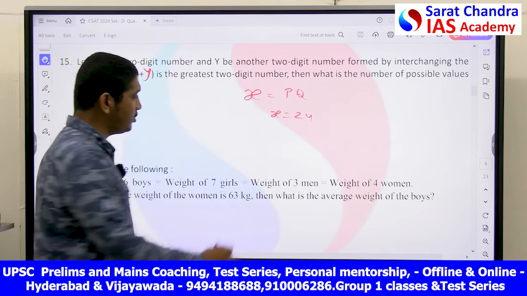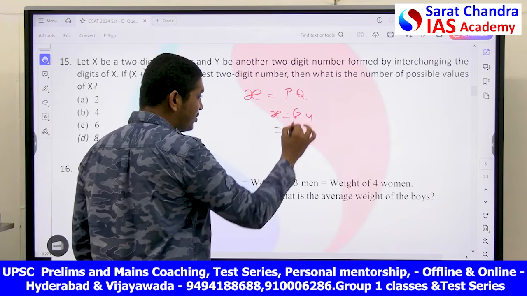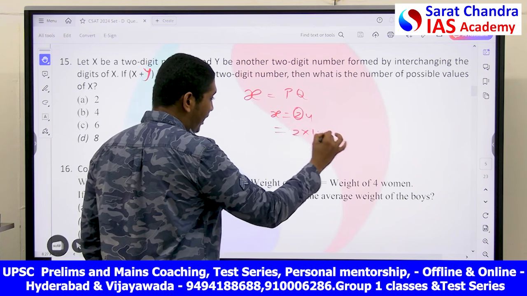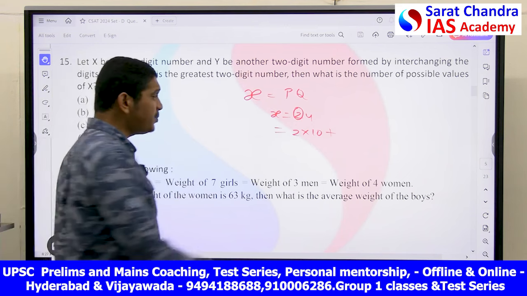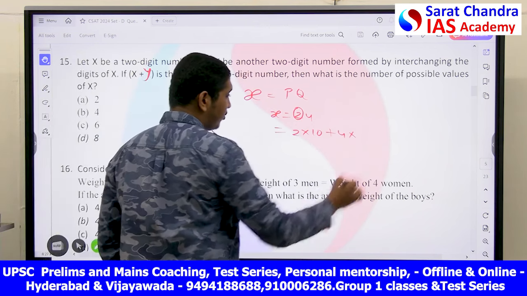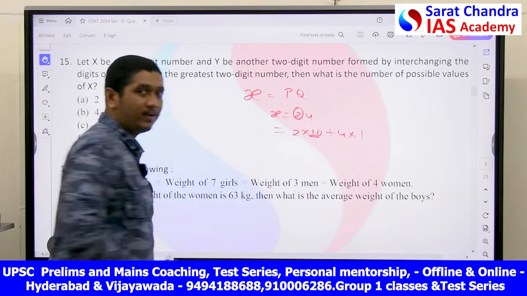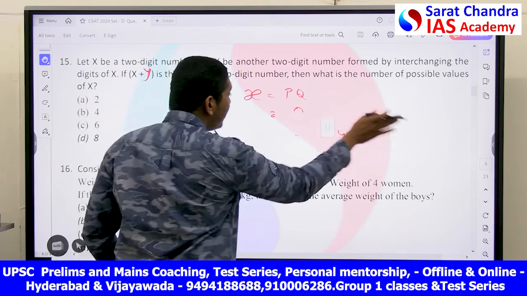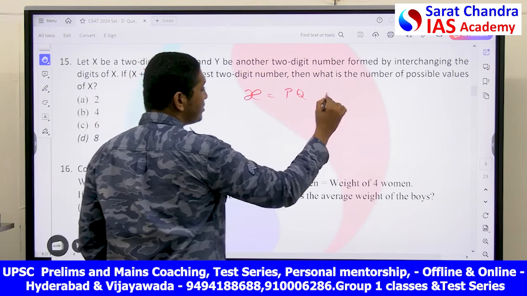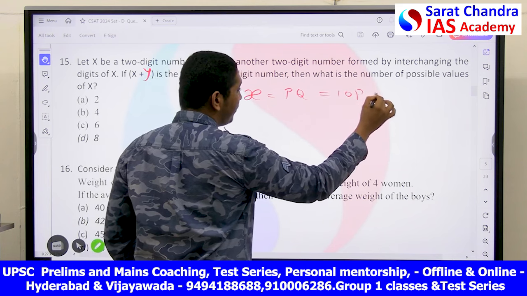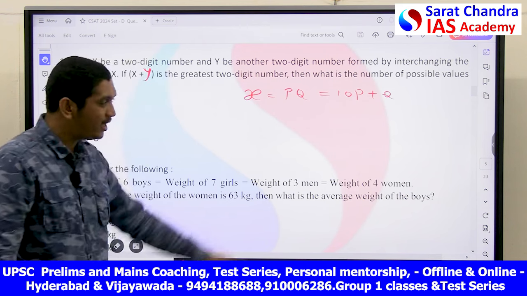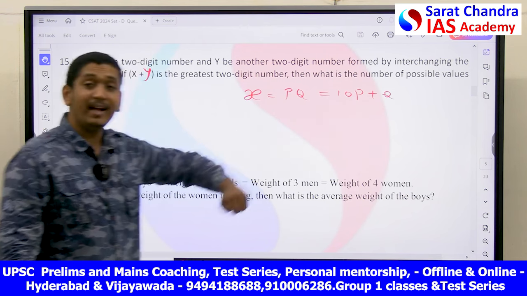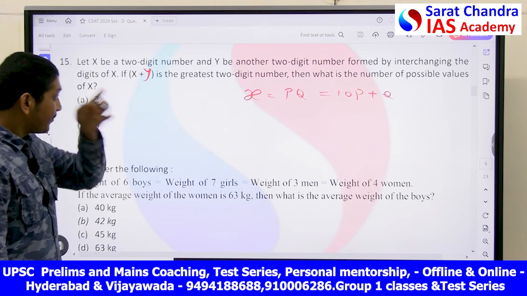Based on the place values, 2 is at the tens place, so 2 into 10 plus 4 is at the units place, that is 4 into 1. So based on this only you have to write. Similarly, you can write x, that is pq, as 10p plus q. Because p is at the tens place, that's why I multiplied with 10. q is at the units place, that's why I multiplied it with 1.